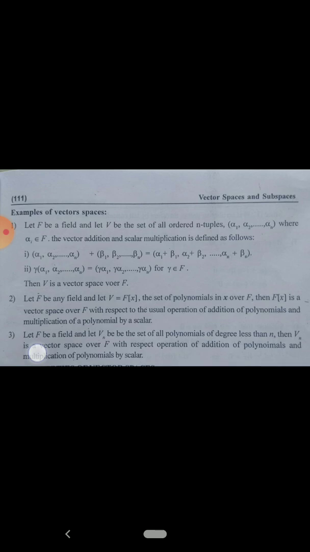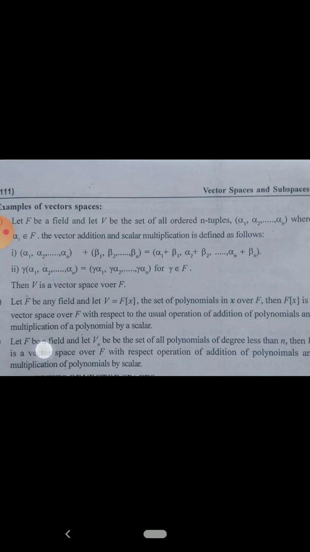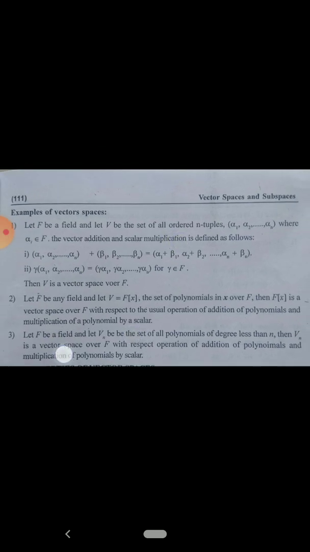The vector addition and scalar multiplication are defined as follows. Consider two n-tuple vectors. First is alpha 1, alpha 2, alpha n. Second, beta 1, beta 2, beta n. The addition of these two n-dimensional vectors is given by this rule: alpha 1 plus beta 1, comma, alpha 2 plus beta 2, comma, and so on, alpha n plus beta n. This is the definition of vector addition. And then scalar multiplication.